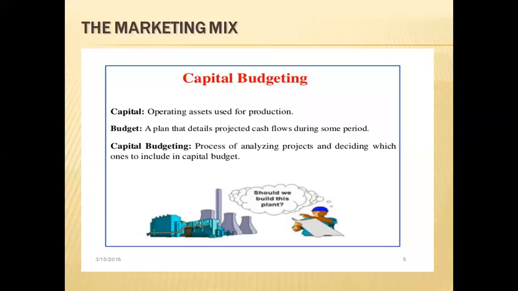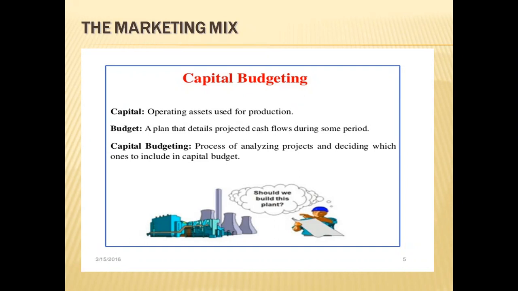What do you mean by capital budgeting? Three terms we can divide: one is capital, one is budget, and one is capital budgeting. Capital means the operating assets used for production. Budget is a plan with detailed projected cash flows during some period.